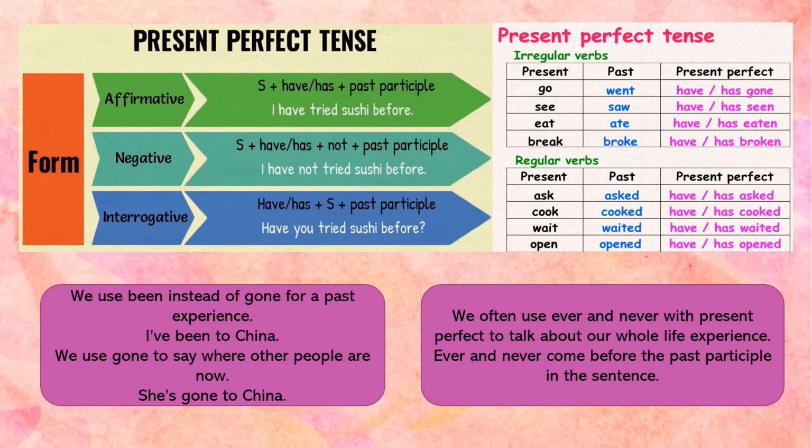Ever and never come before the past participle in the sentence. For example, I've never visited the UK. Have you ever been there? Yes, I have. I've been there 3 times.